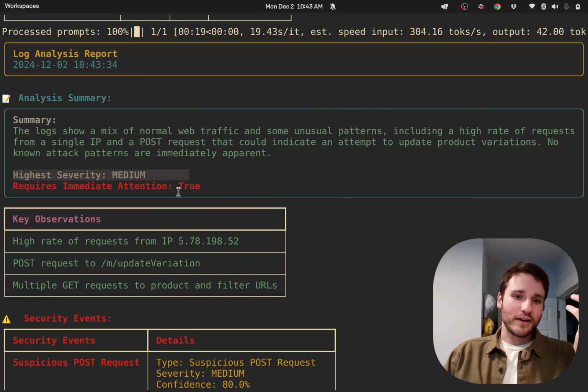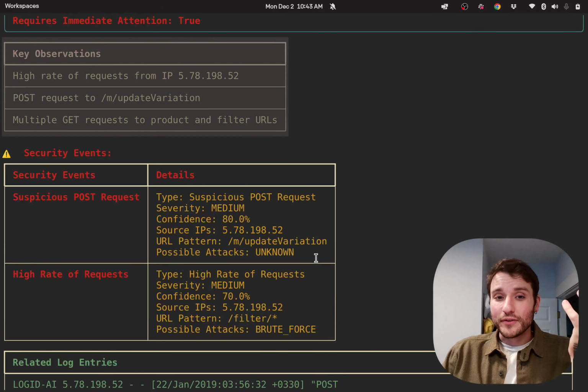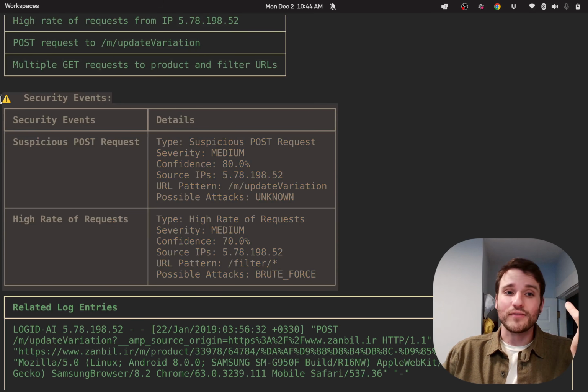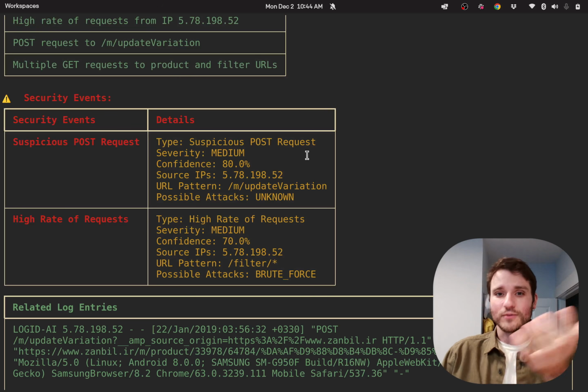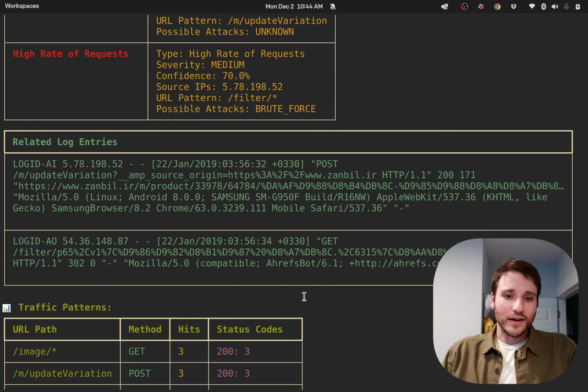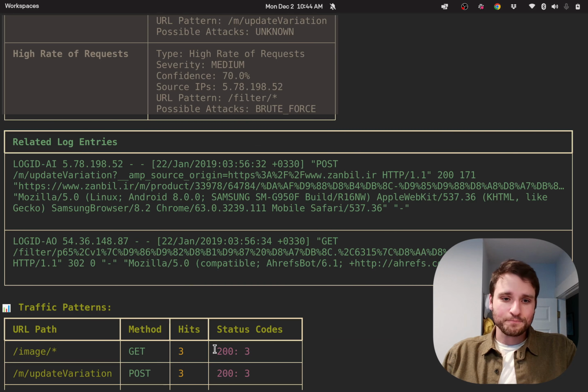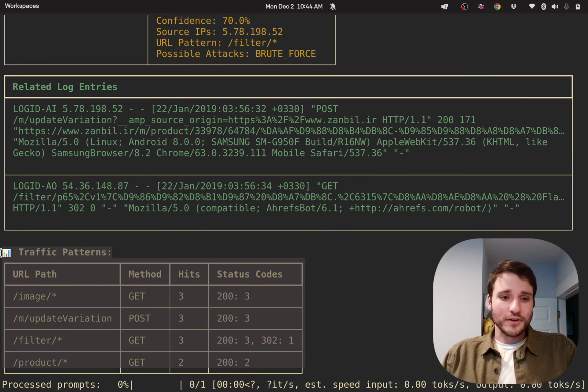It has a severity, whether or not an administrator should take a look at it, and some observations about the logs. It'll identify possible security events. In this case, it's a suspicious POST request, severity, etc. We can pull out log entries that seem to be related to security events, and common traffic patterns.